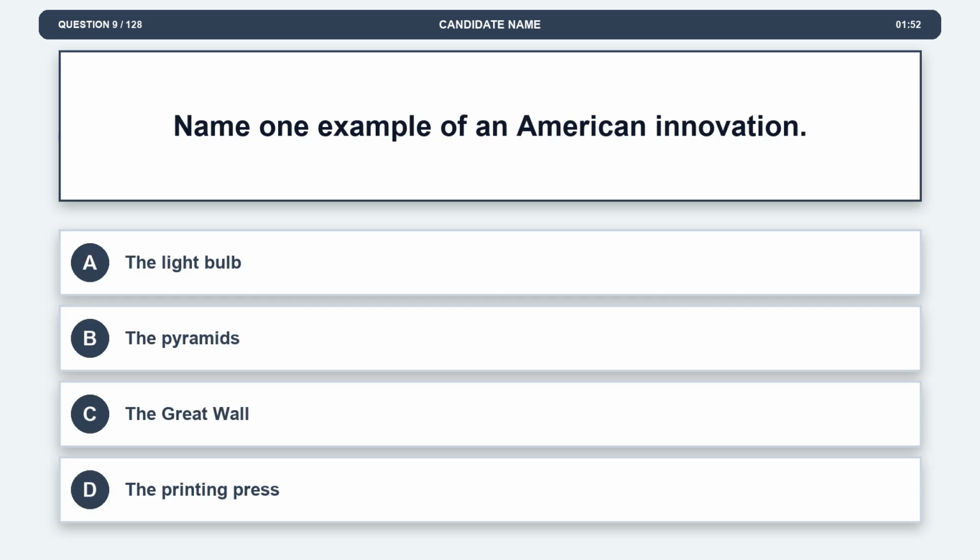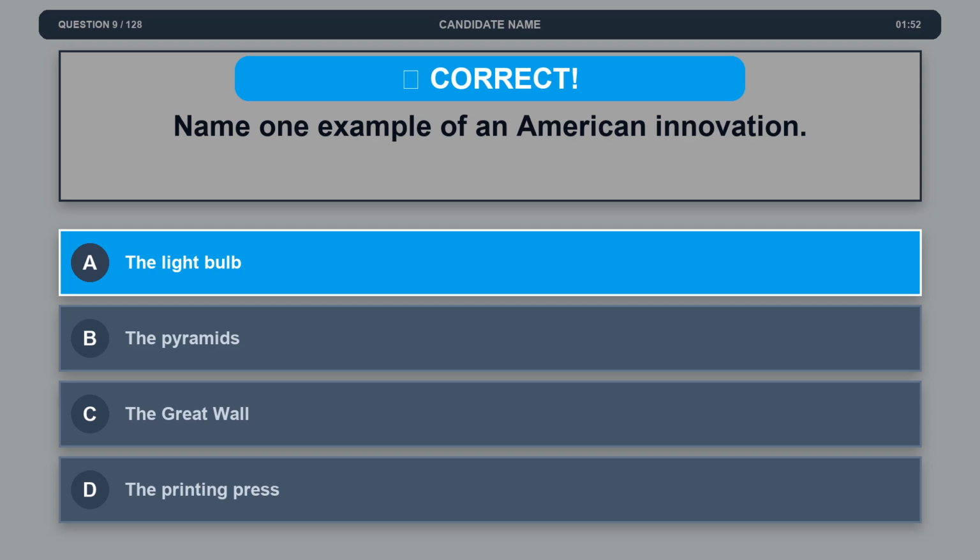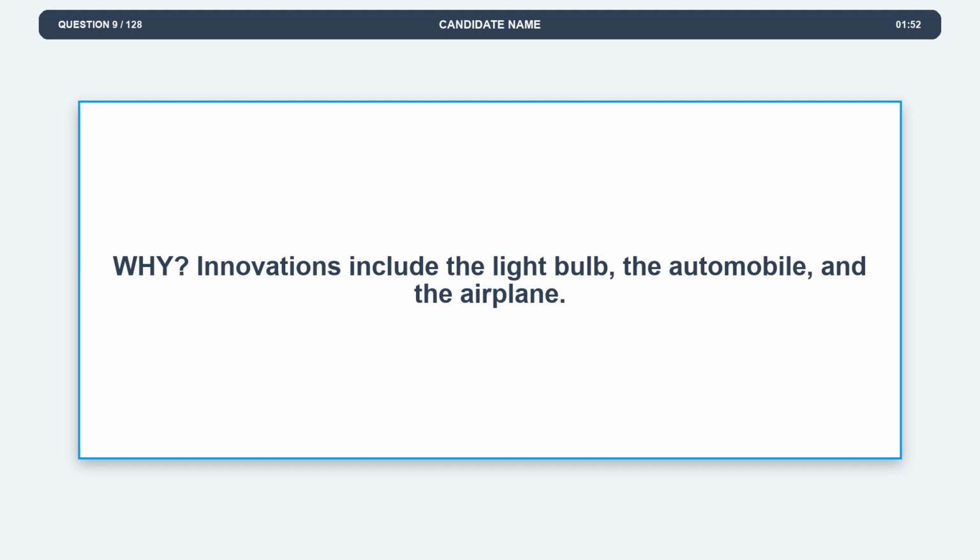Question 9. Name one example of an American innovation. Option A, the light bulb. Option B, the pyramids. Option C, the Great Wall. Option D, the printing press. The correct answer is option A, the light bulb. Explanation. Innovations include the light bulb, the automobile, and the airplane.